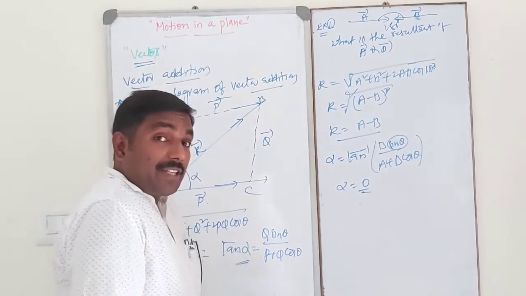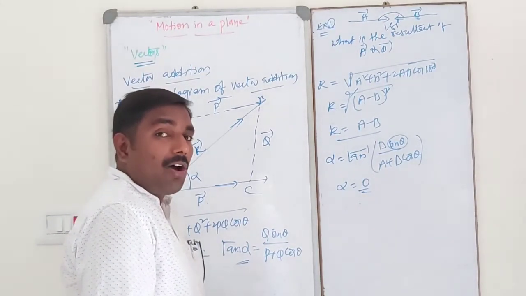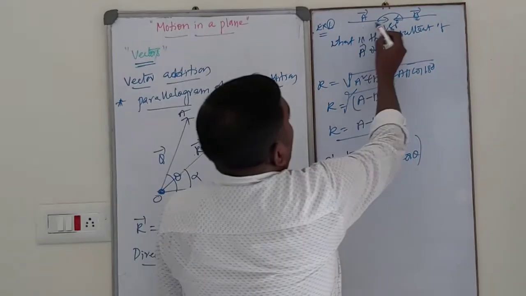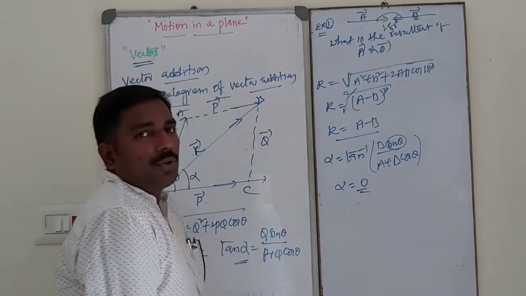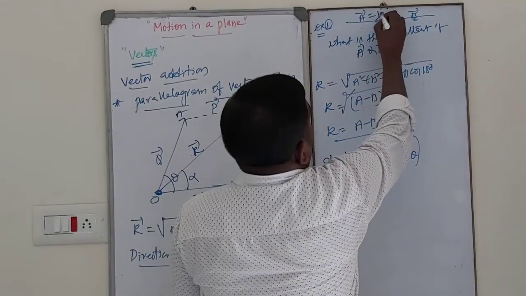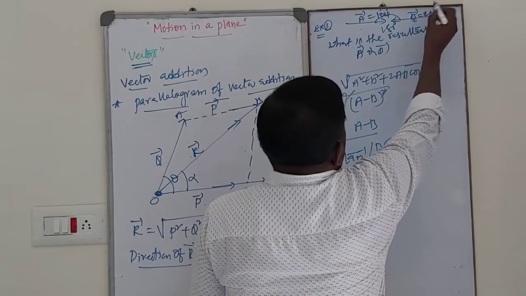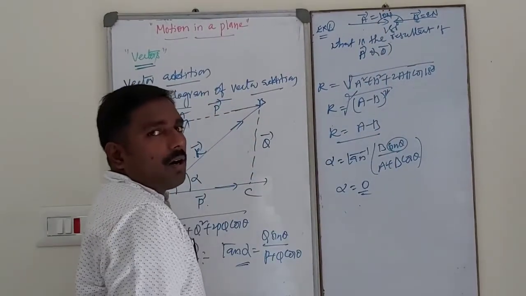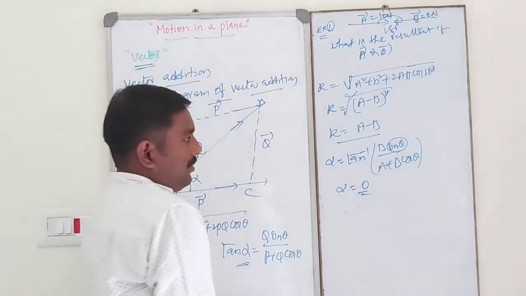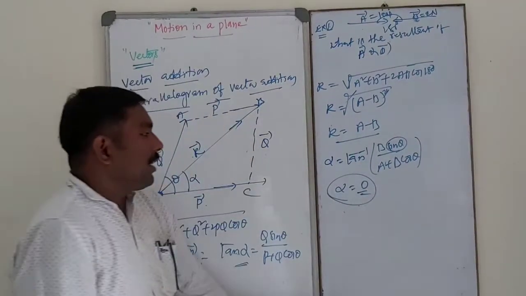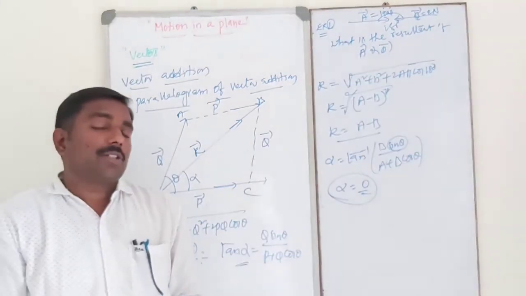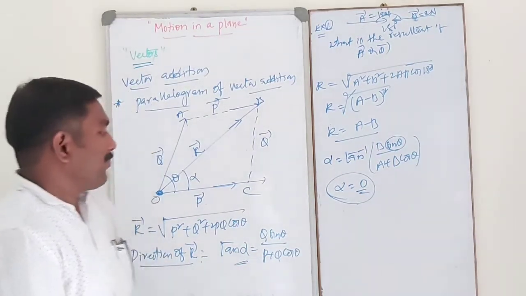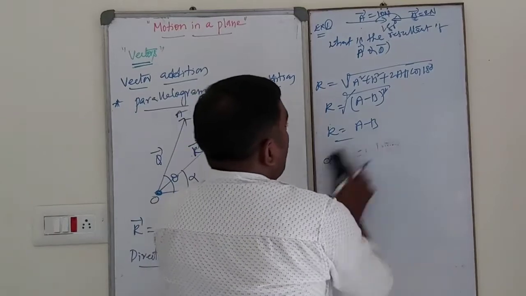So the direction of resultant vector is along the direction of higher magnitude vector. So in these two, whichever has the highest magnitude, for example, this is 10 Newton, this is 2 Newton. So the direction of resultant is along the direction of A bar because A has the highest magnitude. So in this case the direction of resultant vector is along the direction of higher magnitude vector. Okay. Next one, I will go for one more example.